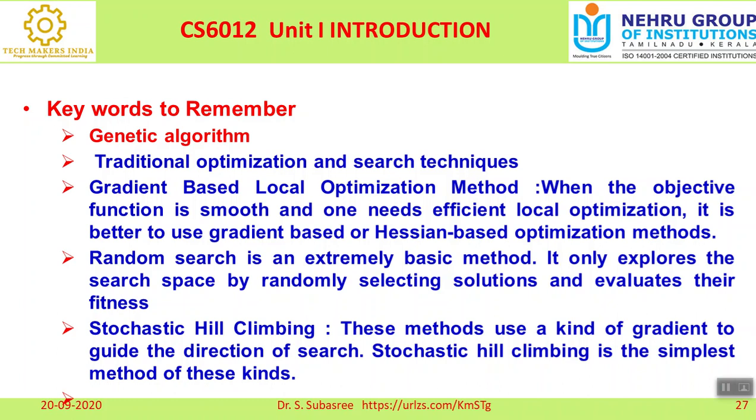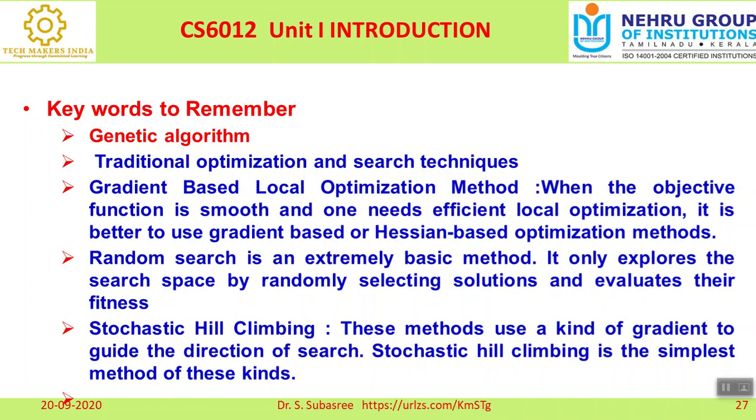And the next one is stochastic hill climbing. This method uses the gradient to guide the direction of search. I start from one point, and when I reach another point, I collect information from the surrounding points and adjust the point. This is called stochastic hill climbing.